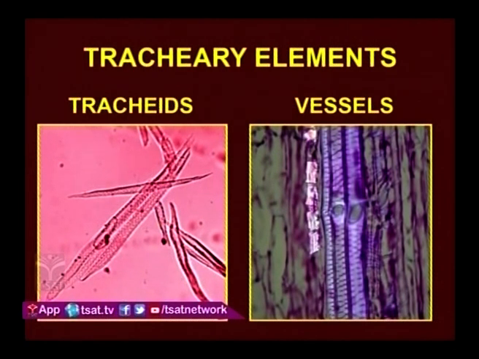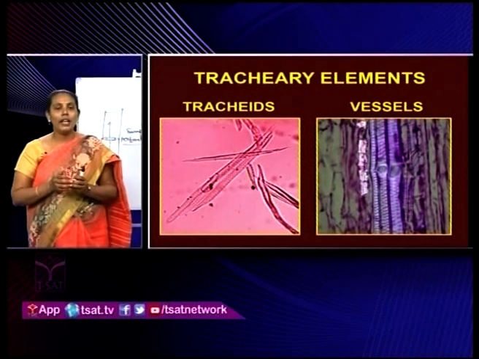Either it may be spiral form, reticulate form, annular form. There are different types of lignin depositions, but in this picture you can see the reticulate thickenings of the lignin. Okay, and these vessels are present only in angiosperms, and they are absent in pteridophyta and gymnosperms.